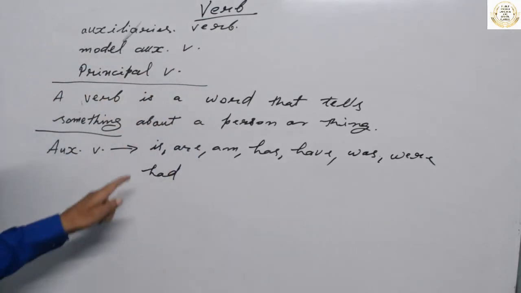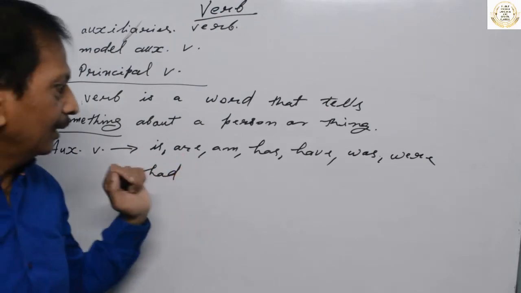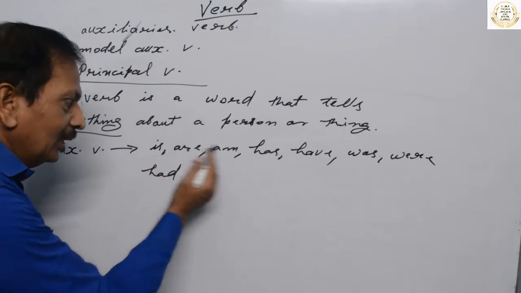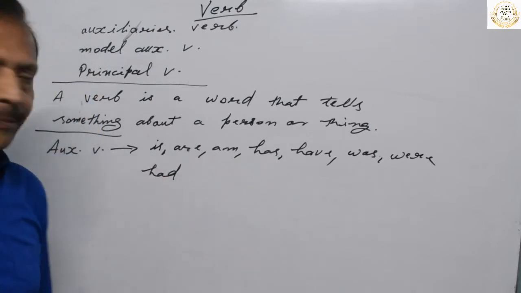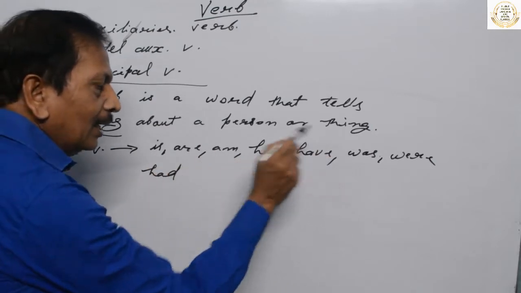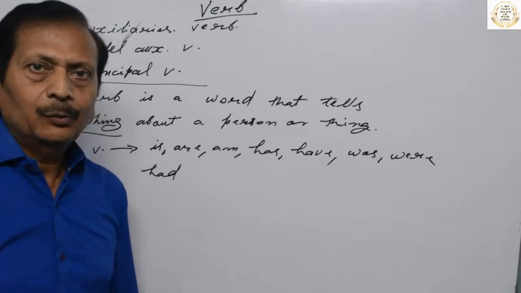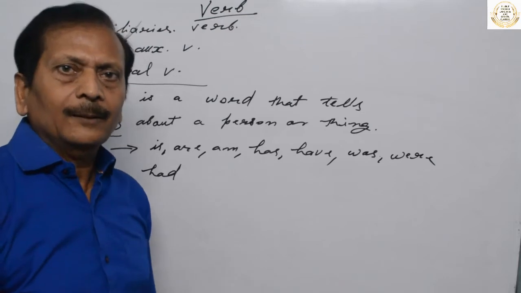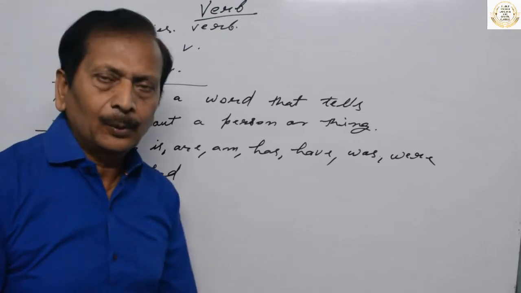Okay? Is, are, am, has, have, was, were, had. They are auxiliary verbs. These auxiliary verbs are used with different subjects. Subject may be singular or subject may be plural.